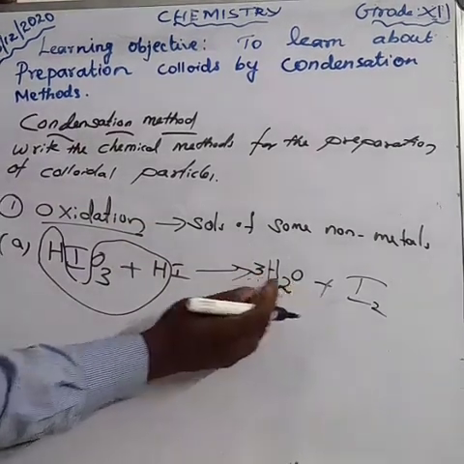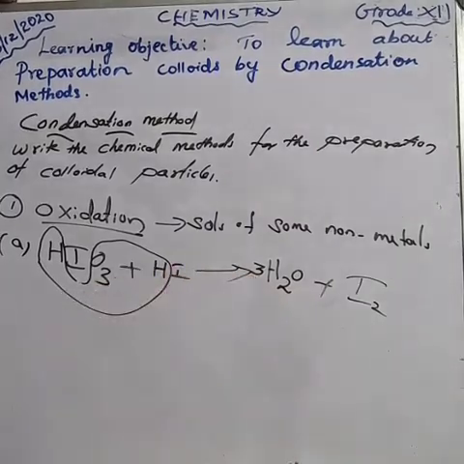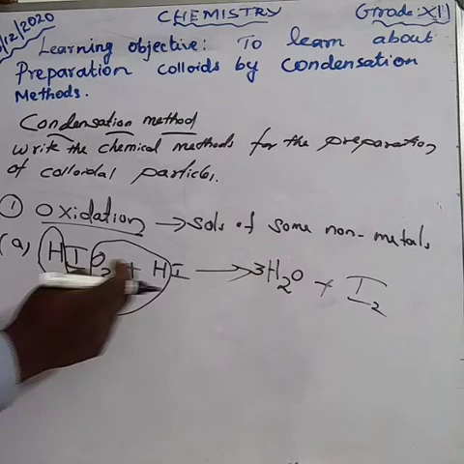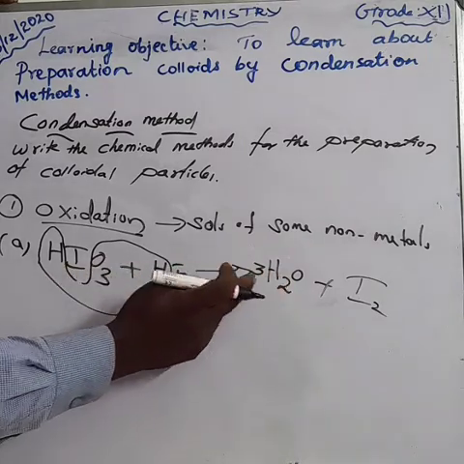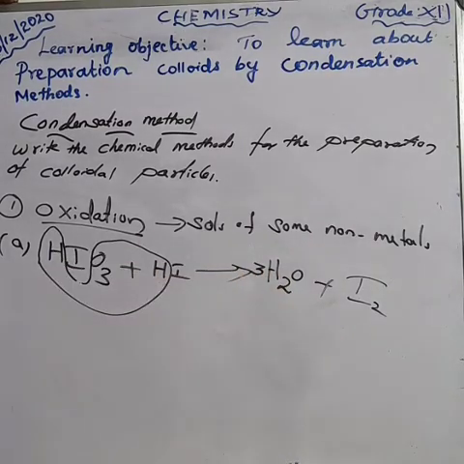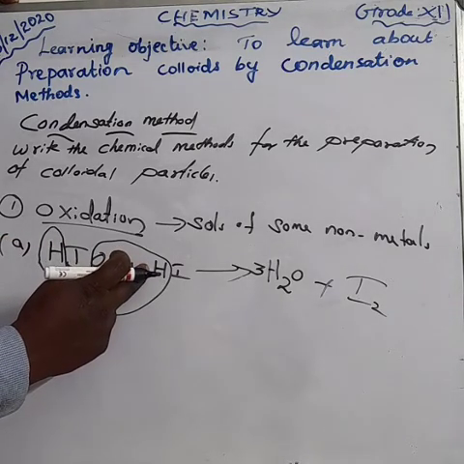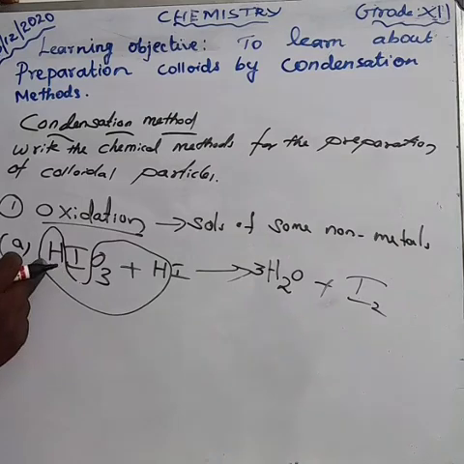Now, how much hydrogen is there? The oxygens are balanced, so how much hydrogen? Here we have 6 hydrogen, and 1 is here.